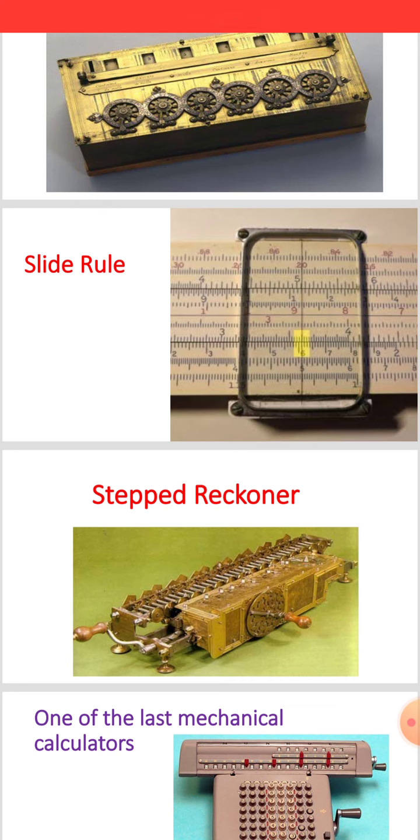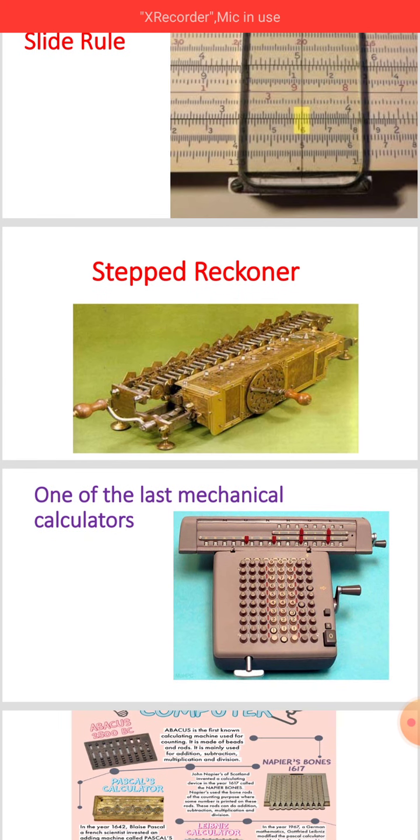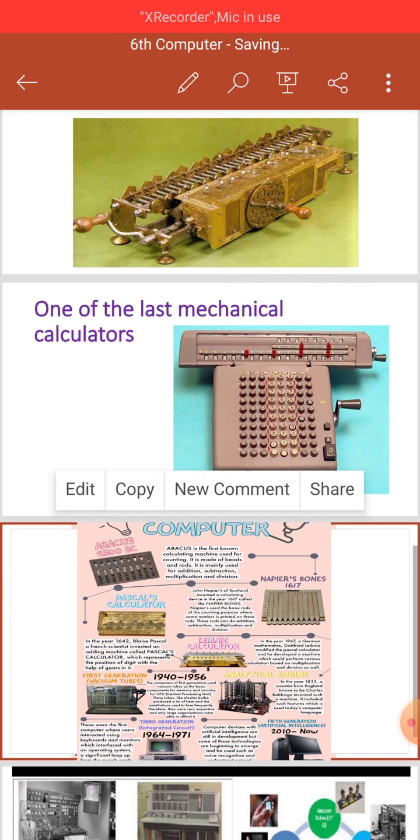Next picture: these are all the calculating devices that were used years ago, 3000 years ago. Which are the calculating machines? I will show you the pictures. Just look at there. Step reckoner. This is also a counting machine, a calculating machine. Next is one of the last mechanical calculators. This is also a calculating machine. So students, look at over here.